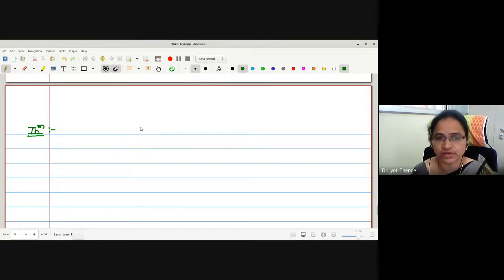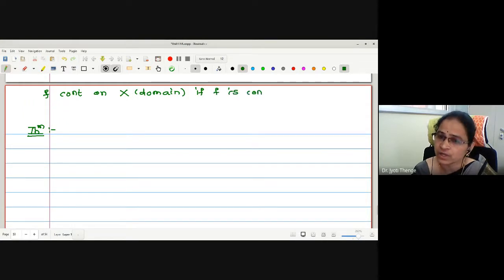What is the definition actually? F is continuous on the whole domain, continuous on X, I will write, X is my domain, say. When we say the function f is continuous on the whole domain, f is continuous at every point of X. But here we are claiming f is continuous if and only if it is continuous at a single point. Let me write the statement.